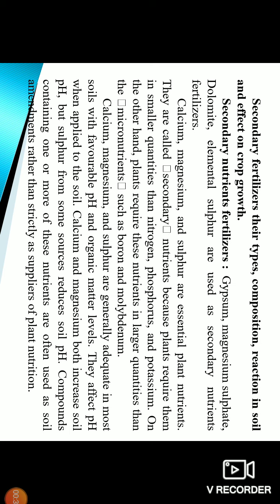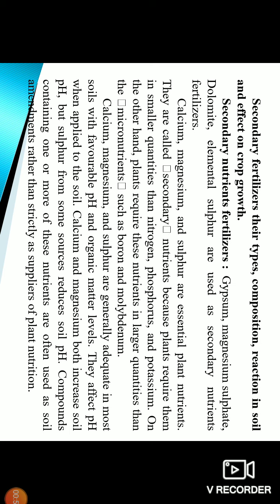Calcium, magnesium, and sulfur are essential plant nutrients. They are called secondary nutrients because plants require them in smaller quantities than nitrogen, phosphorus, and potassium. On the other hand, plants require these nutrients in larger quantities than micronutrients such as boron and molybdenum.